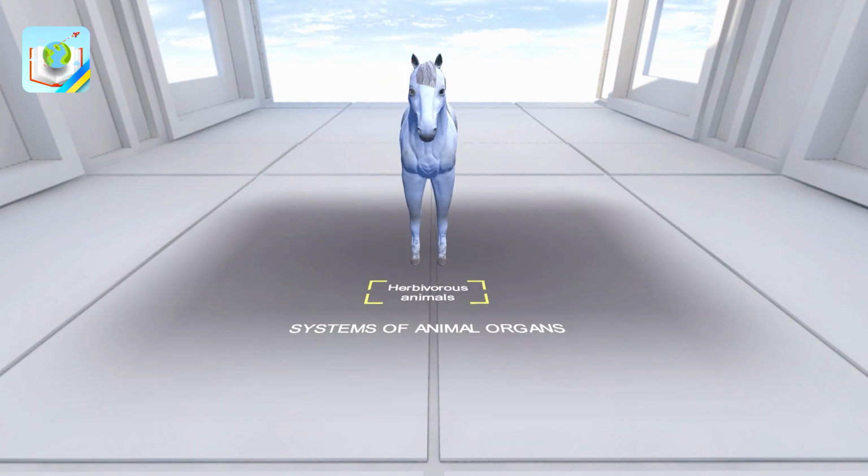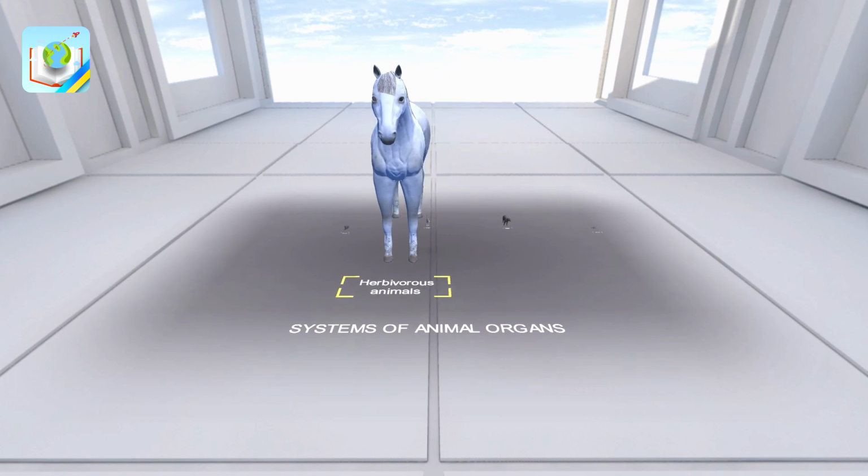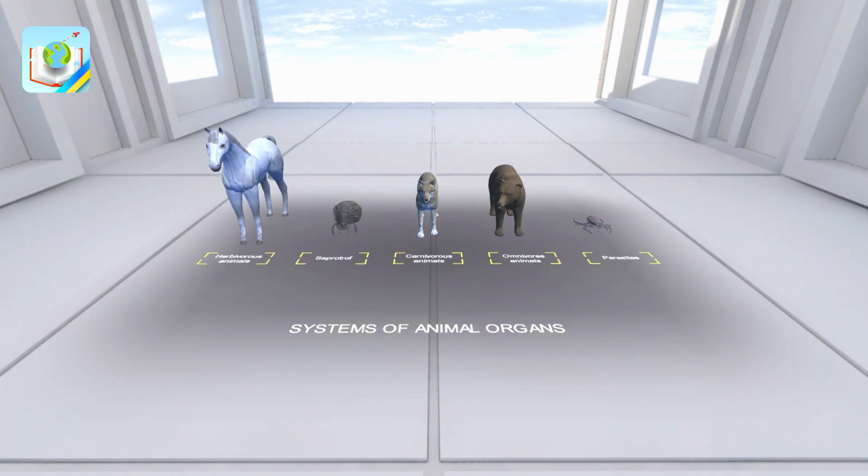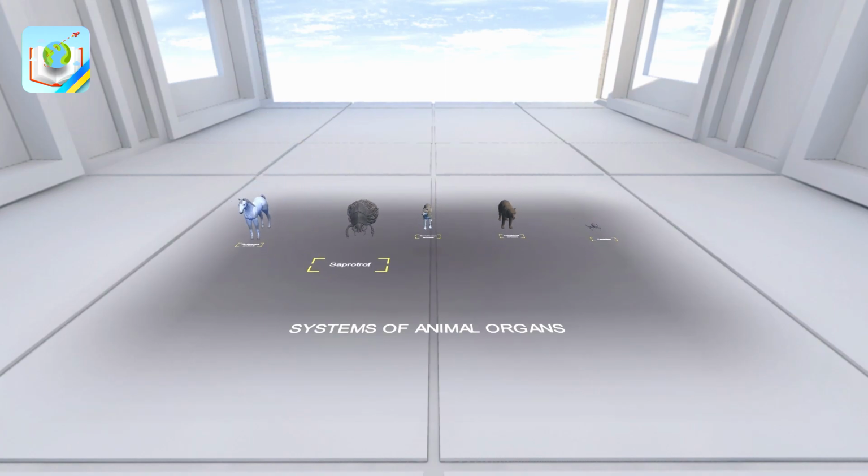Many animals get their nutrients directly from plants. These are called herbivorous species. There are animals that feed on dead remains of plants and animals. These are saprotrophs.